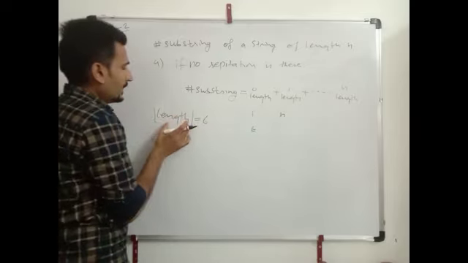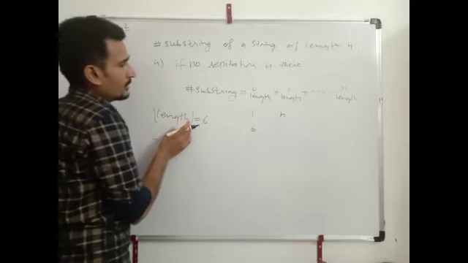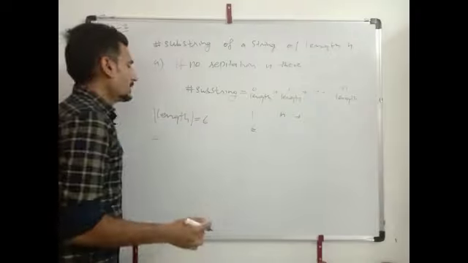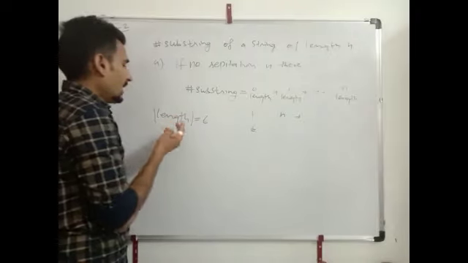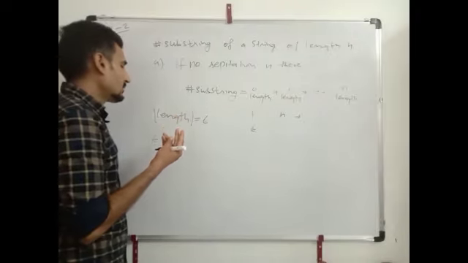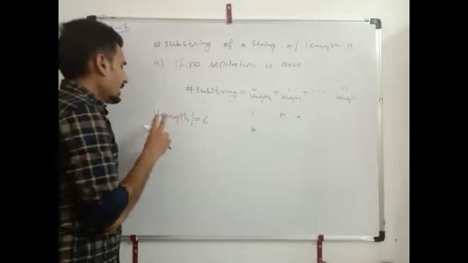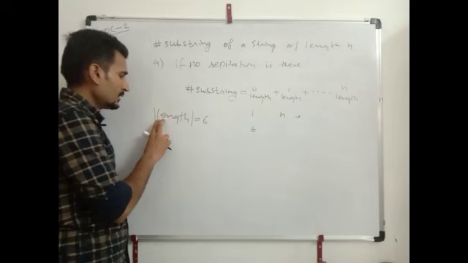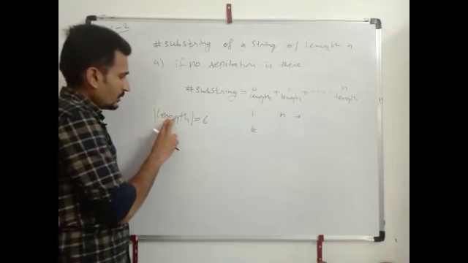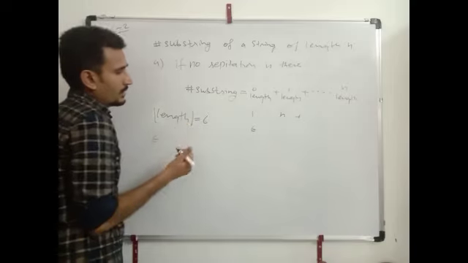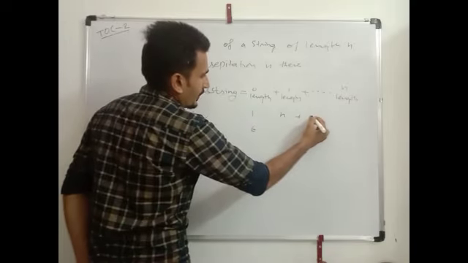Then the number of 1 length strings will be n. For 2 length strings, how to count? Take 2 fingers and count 1 2 3 4 5. Here it will be 5, means n minus 1.